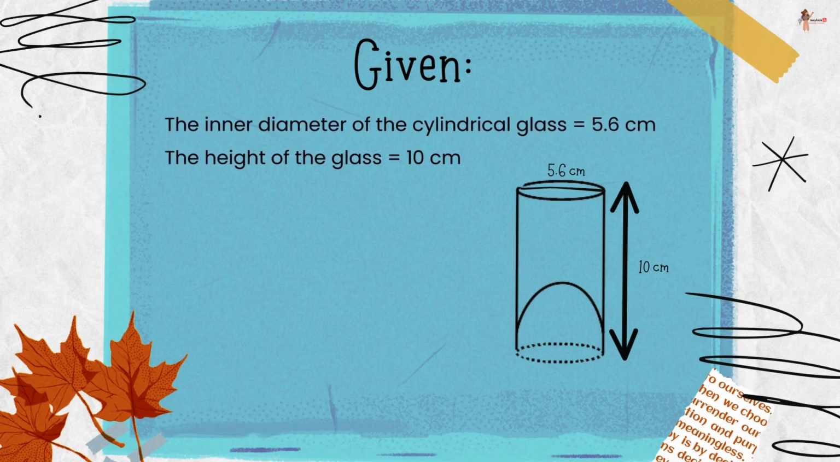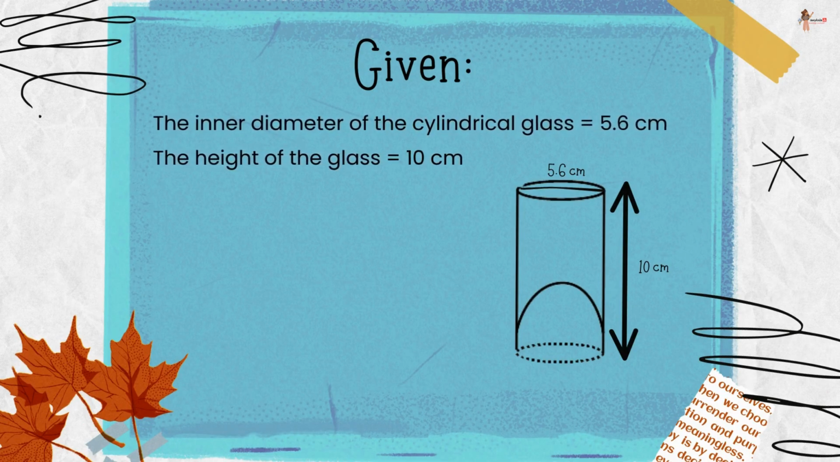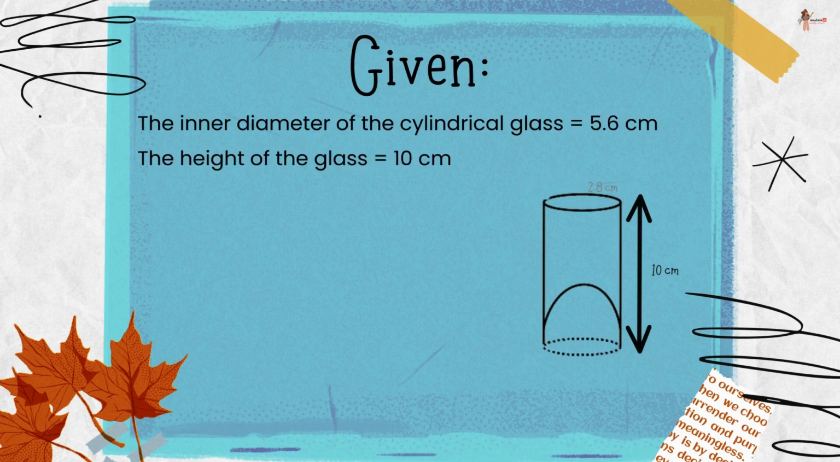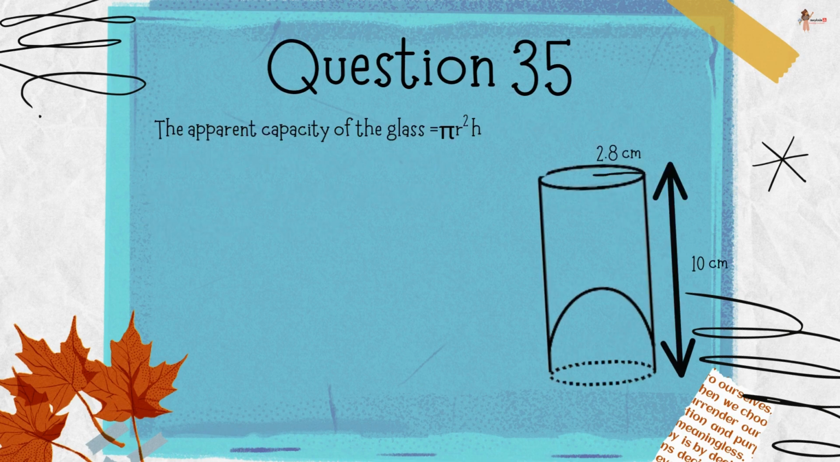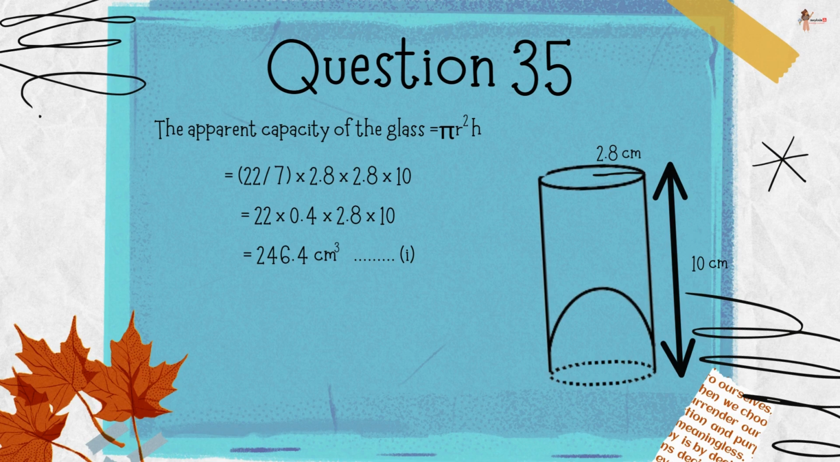We are given that the inner diameter is 5.6 centimeter and the height is 10 centimeter. The inner radius of the glass would be 5.6 by 2, that is 2.8 centimeter. The apparent capacity of the glass would be pi r square h, which is the volume of a cylinder, since the glass is in the shape of a cylinder. So, substituting the given values, we get the apparent capacity as 246.4 centimeter cube.